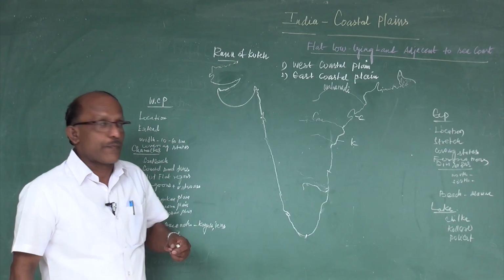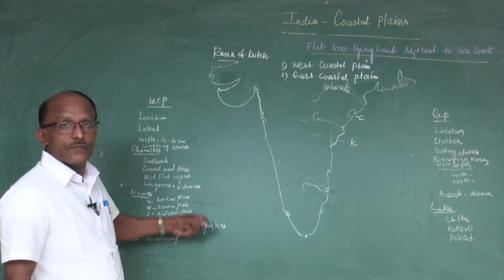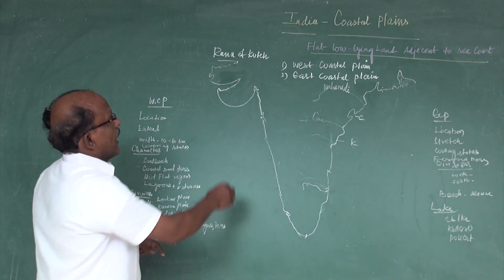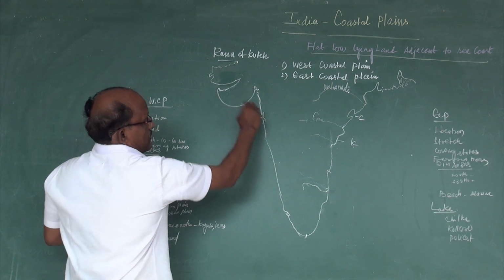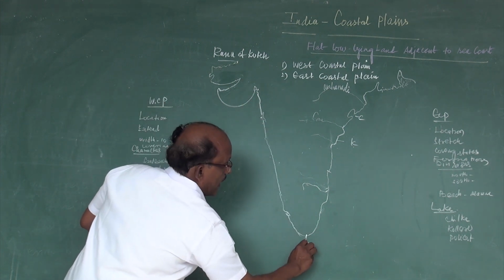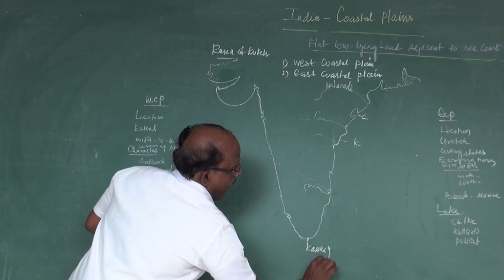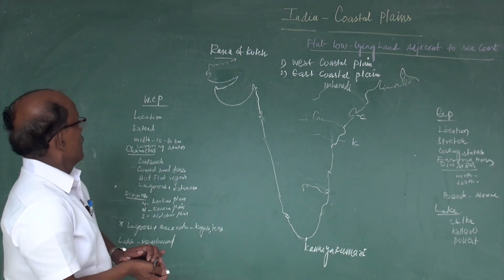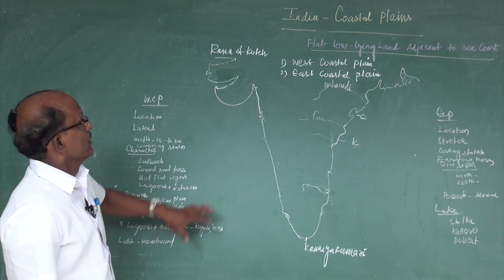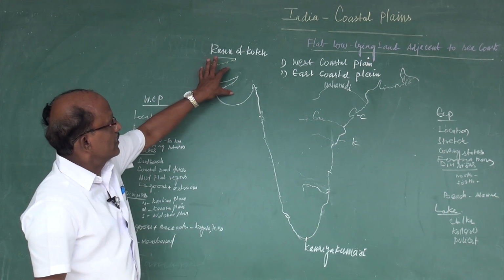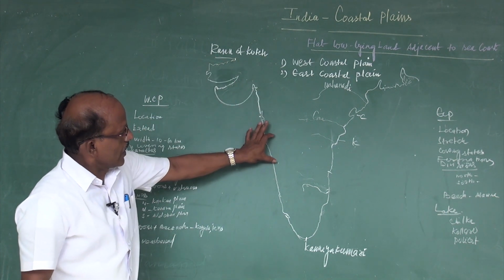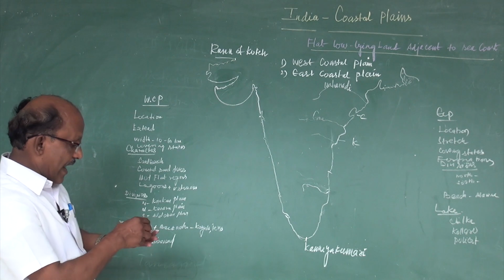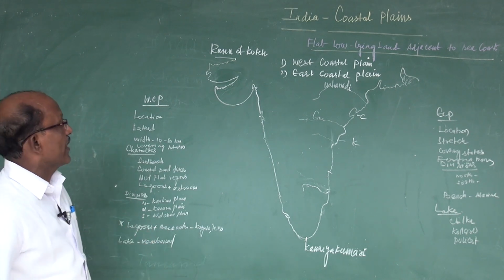We will go for the west coastal plain. The west coastal plain stretches from Rann of Kutch in the north to Kanyakumari in the south. It extends by covering the states Gujarat, Maharashtra, Karnataka, Kerala. And this is the location where the west coastal plain is located.